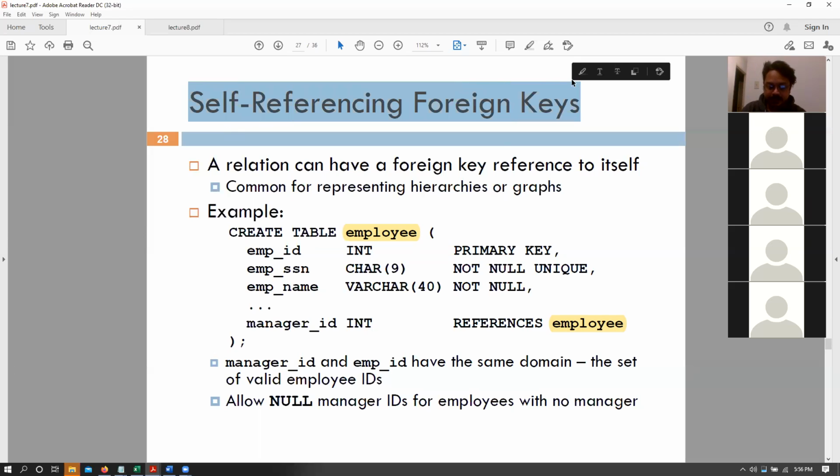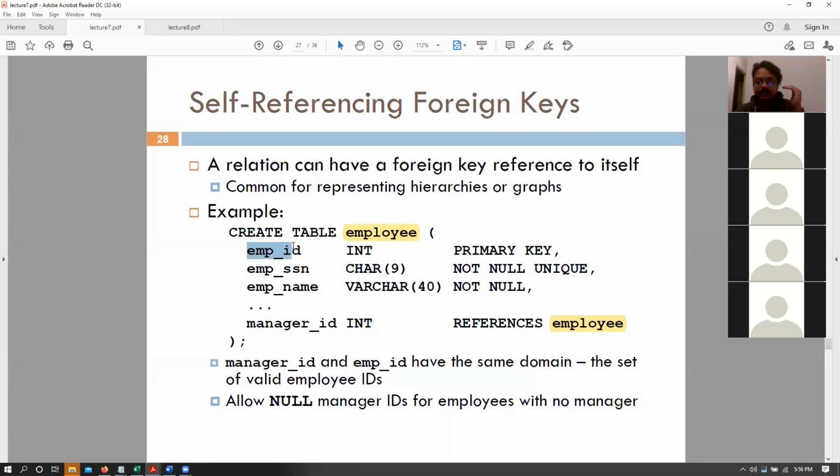So does this make sense? Like how we can reference our own table and consider those to be sort of foreign keys, where we are saying that these values can only be from this set of valid values for any employee, right?